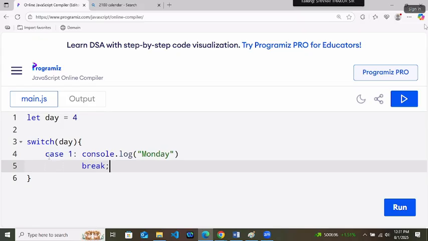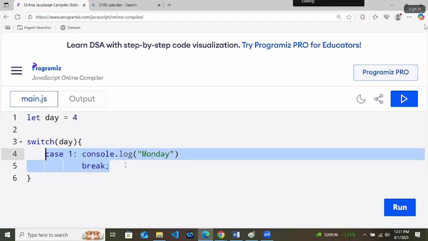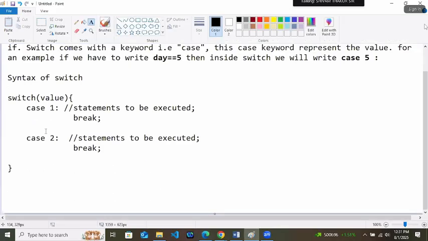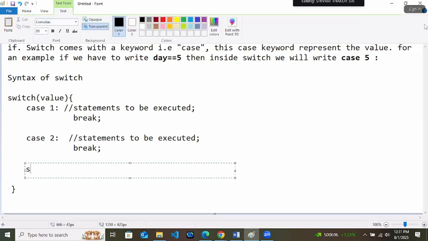Same way you will have 7 cases. And here at last, we missed one thing actually. Default case. There will be one default case also. Default colon statements to be executed.